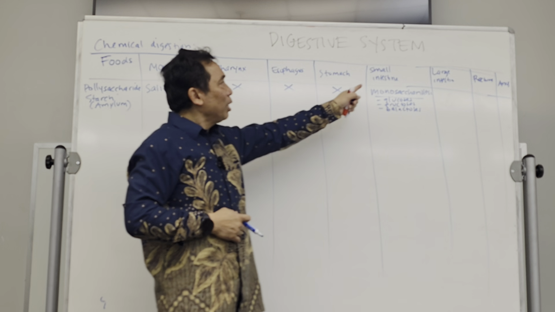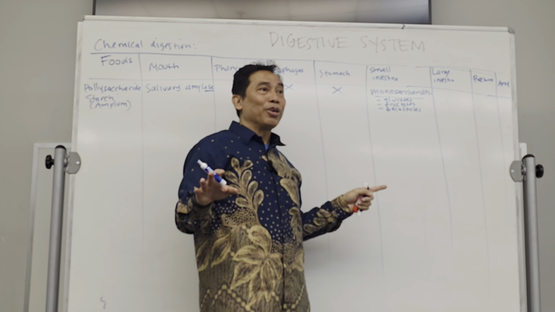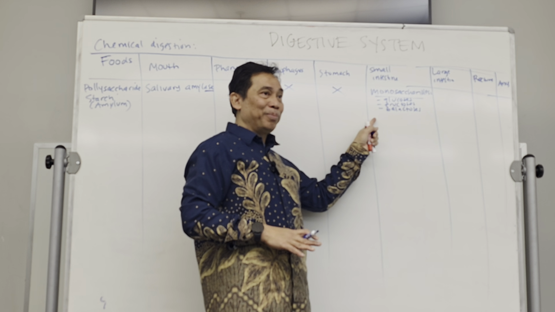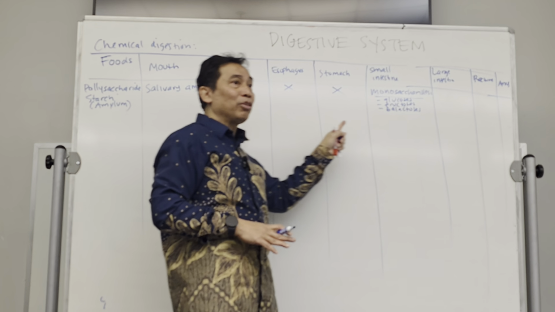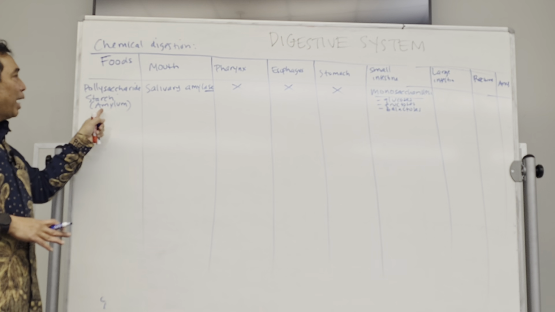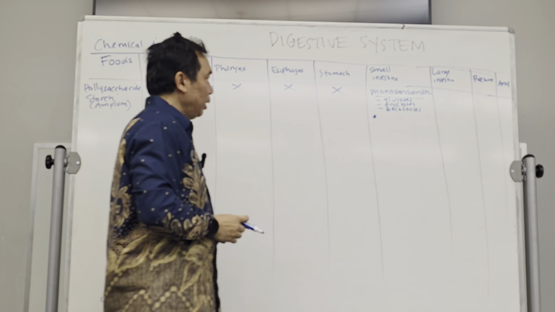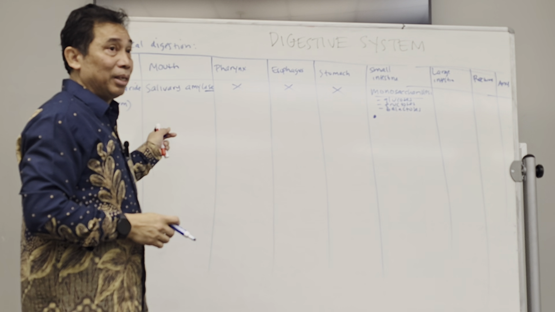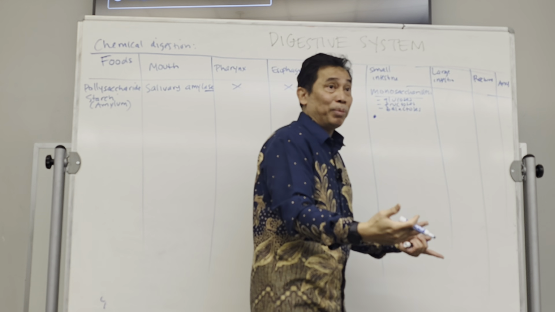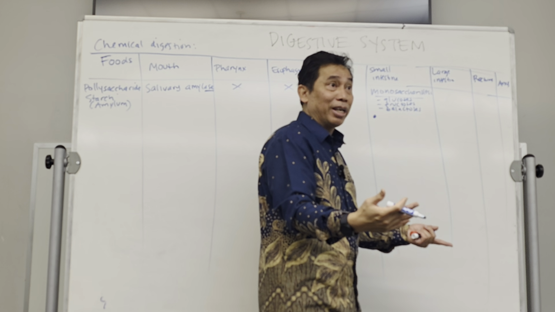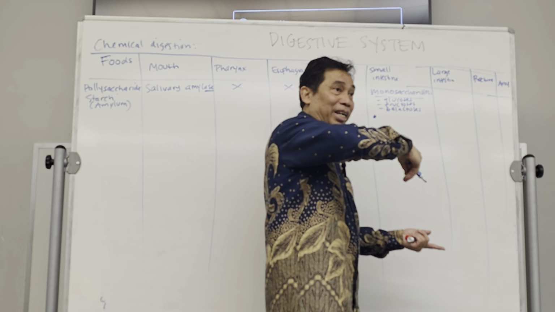Now, remember, small intestine. This is the place where all digestion has to be finished. Therefore, there will be a lot of enzymes produced and dumped into the intestine in order to finish the digestion itself. For the amylum, there are several enzymes used for digesting it. First, the enzyme that is coming from the pancreas. Remember, pancreas is a very important organ. This pancreas has a connection to the duodenum, to the small intestine.